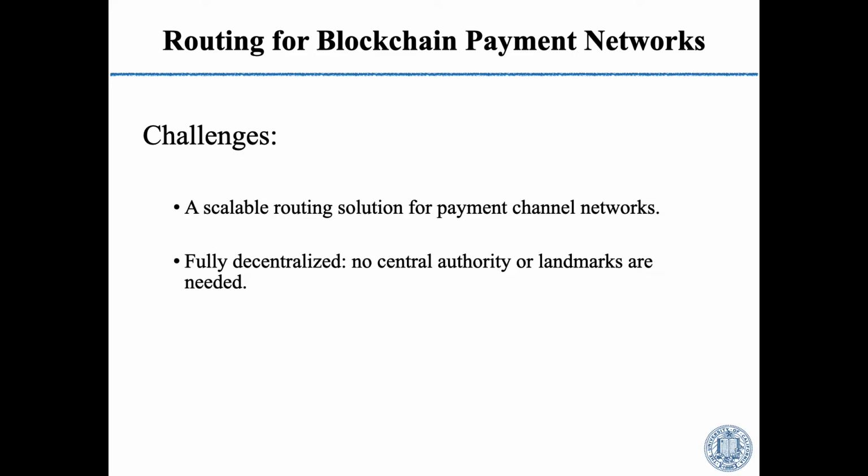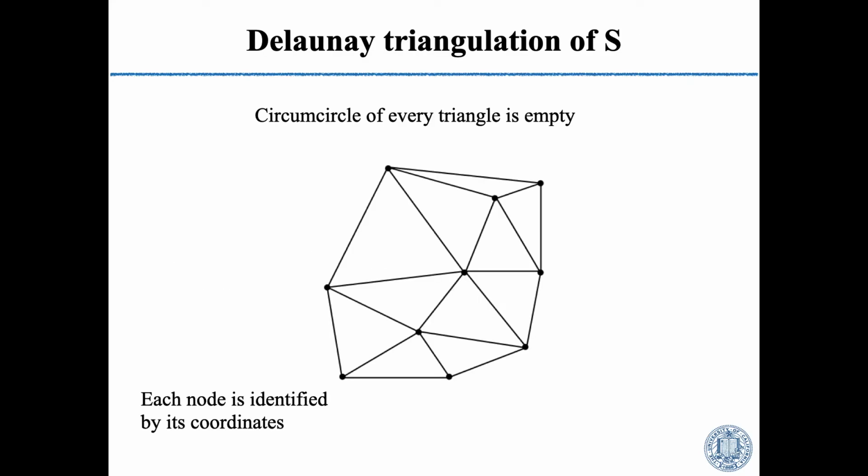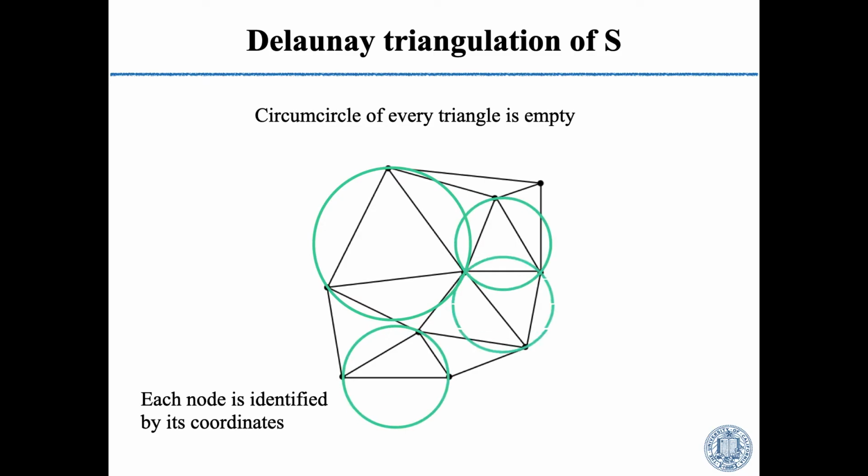So let's first start with Delaunay triangulations. For a given set of nodes S in a 2D space, the Delaunay triangulation, the DT of S, is defined as a triangulation such that no fourth node in S is inside the circumcircle of any triangle, such as this graph here. And two nodes are called DT neighbors if they share an edge in the DT graph, and this edge is called a DT edge.